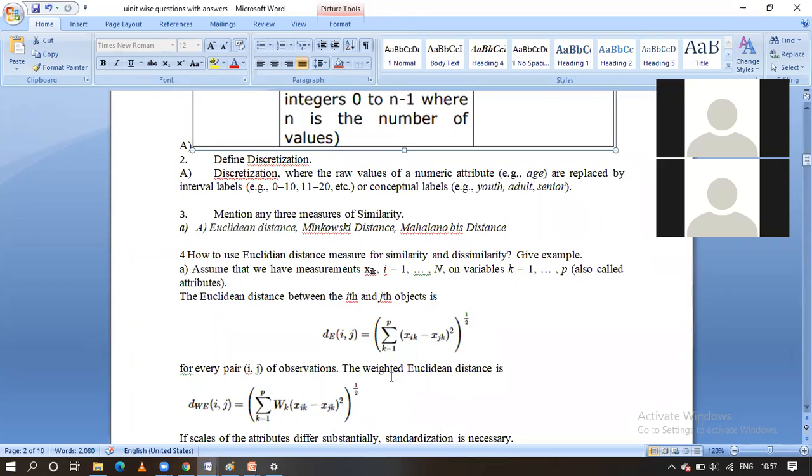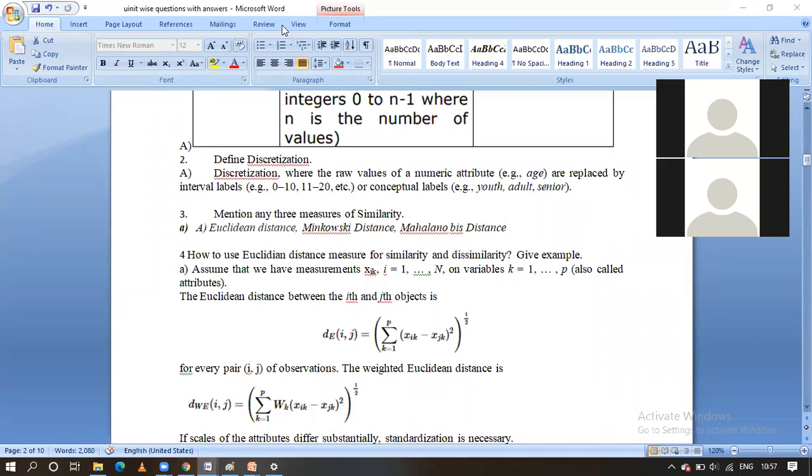Another formula is the weighted one. Okay, weighted Euclidean distance: we are going to place w in front of the formula, guys. Weighted Euclidean distance, just we place the w here. After representing the formula, what did we say? y2 minus y1, x2 minus x1 whole square, overall root, right? If you remember the formula, then this formula comes to you easily. Right, fine, clear guys, does everyone understand?